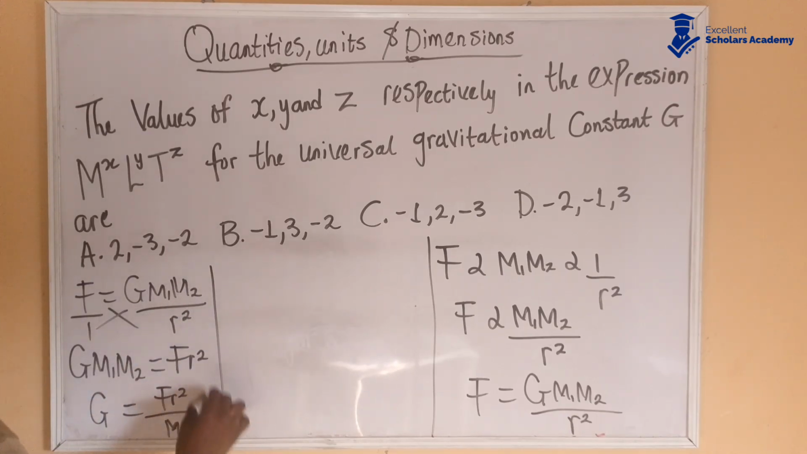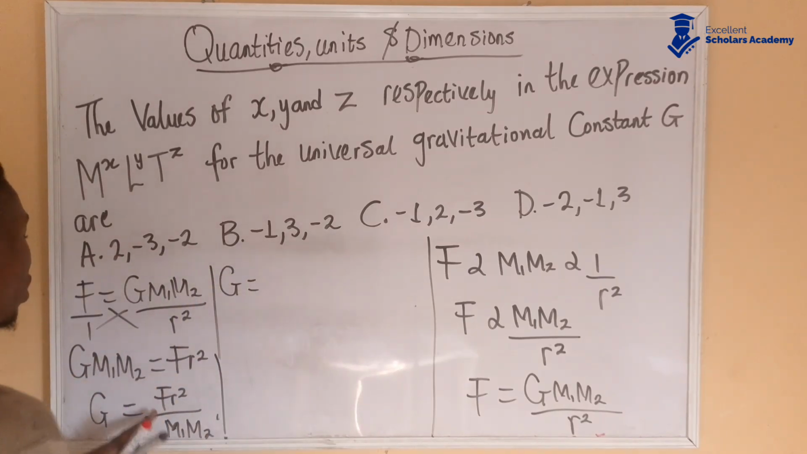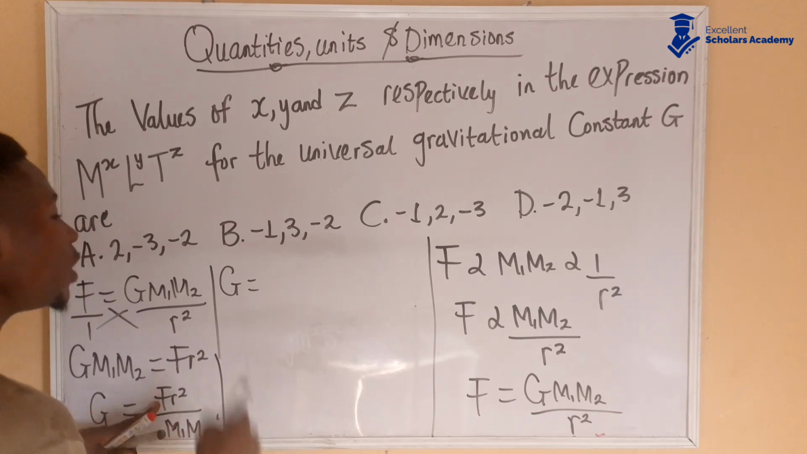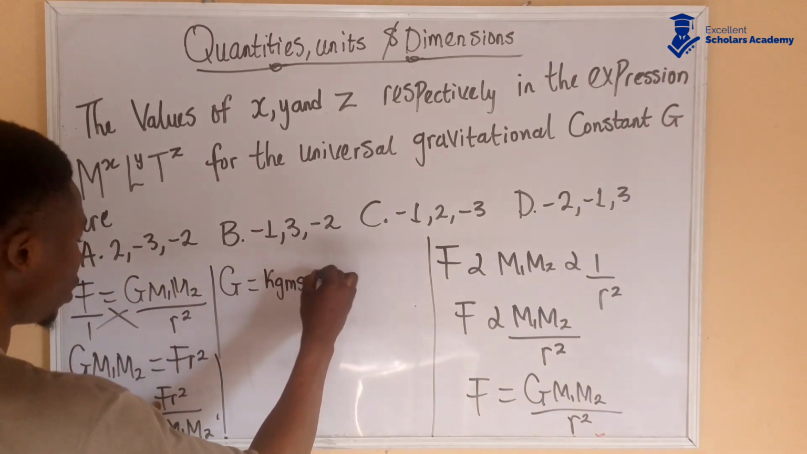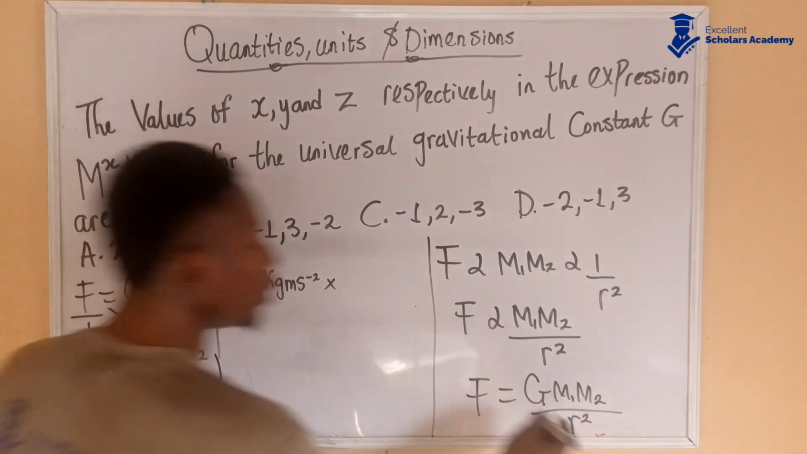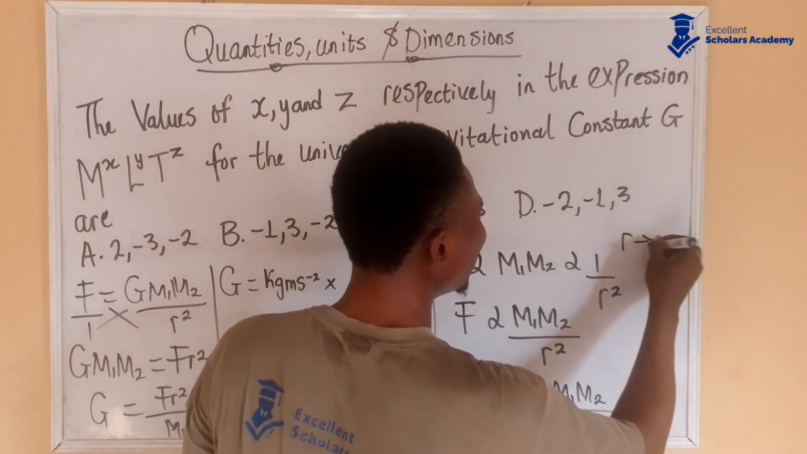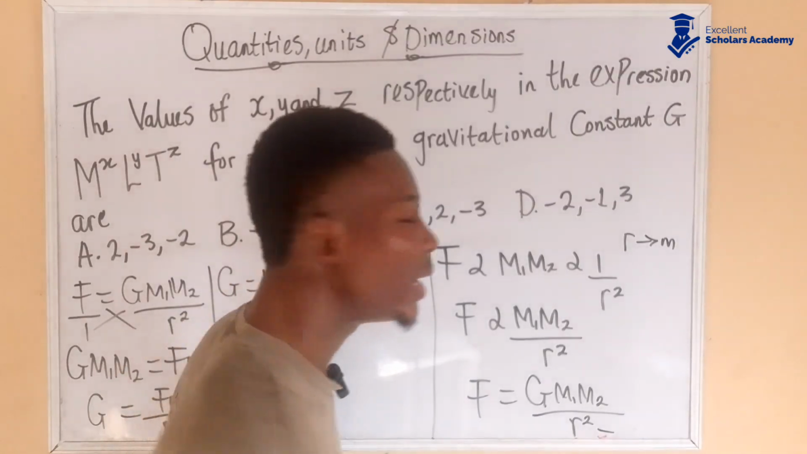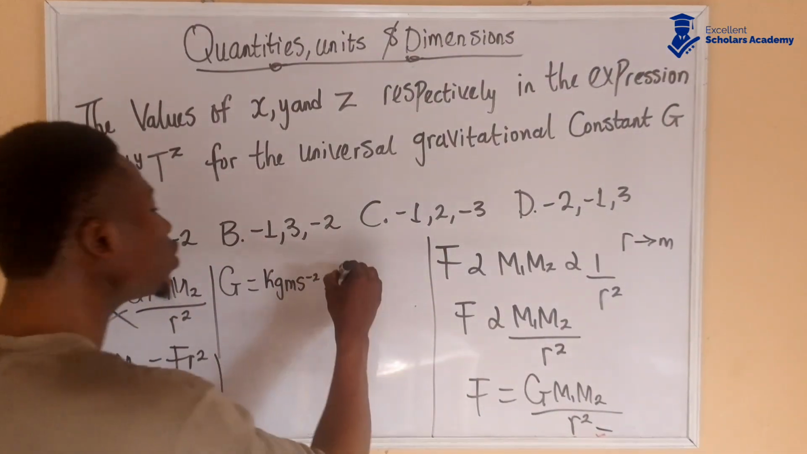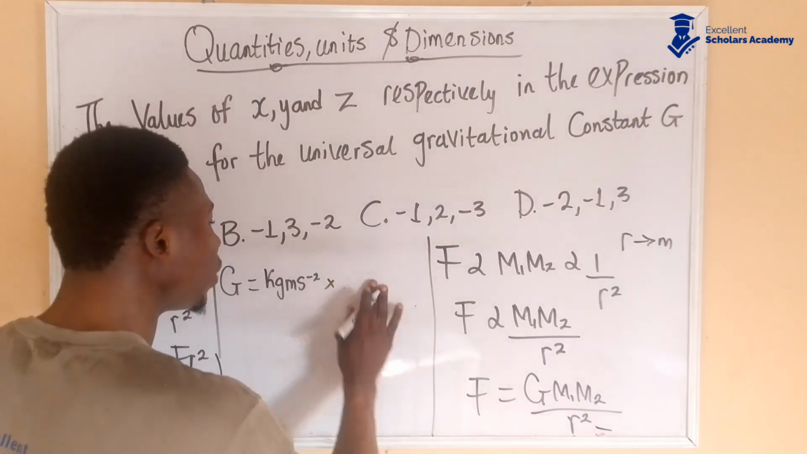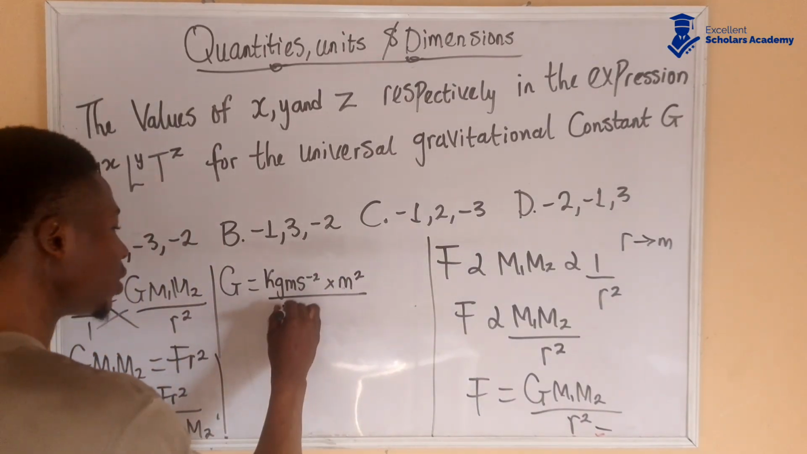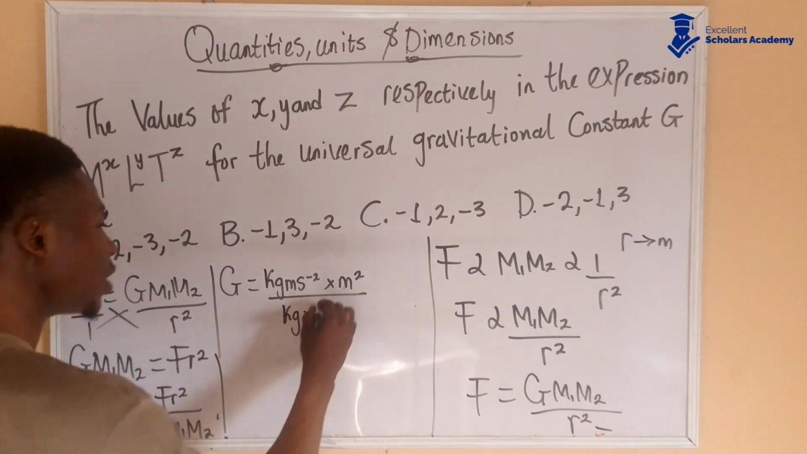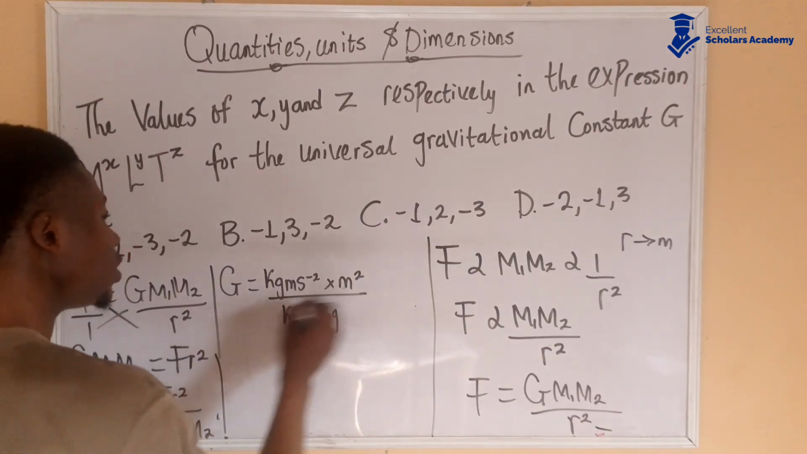Now let's continue. So G is going to be equal to, the unit for force is Newton, but the broken down kg m s system unit is kilogram meter per second squared, multiplied by r. This r here is measured in meter because it's a distance. But you're having r squared here, so it's going to be not just m but meter squared, m squared, over mass 1 measured in kilogram times another mass 2 also measured in kilogram.